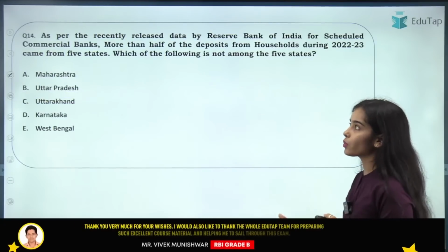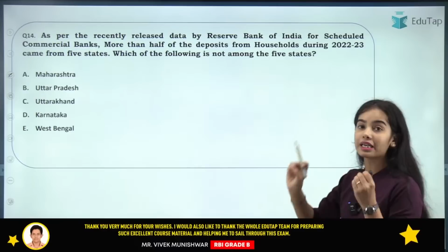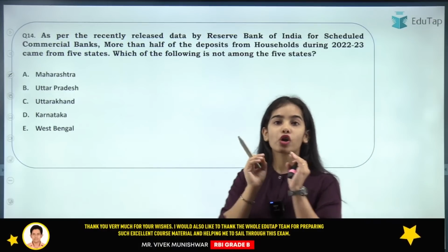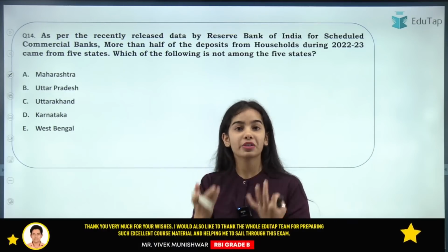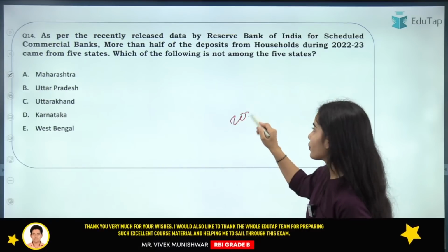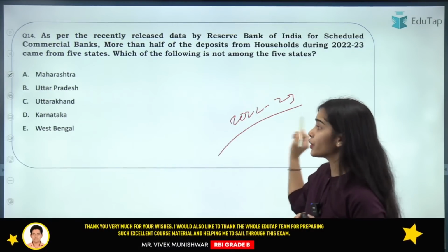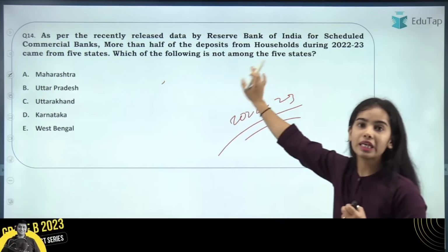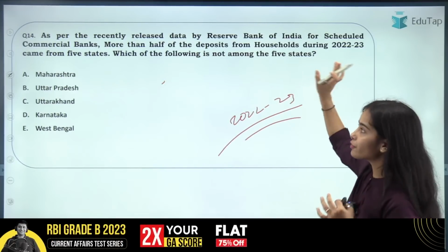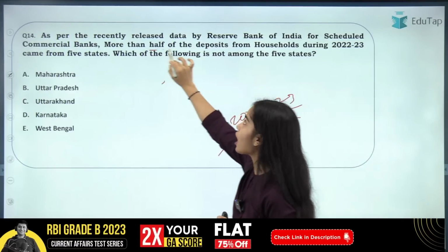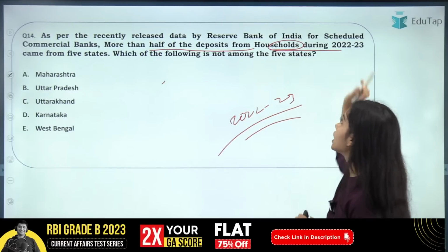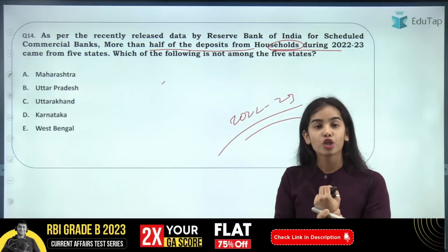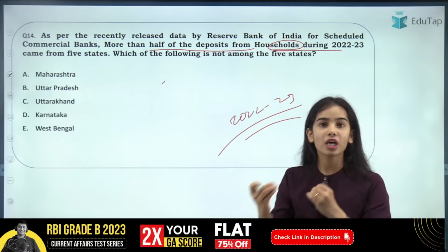Now coming to the next question. As per the recently released data by the Reserve Bank of India for scheduled commercial banks, for 2022-23, you have to tell which of the following is not among the 5 states that have more than half of the deposits from the households during 2022-23.